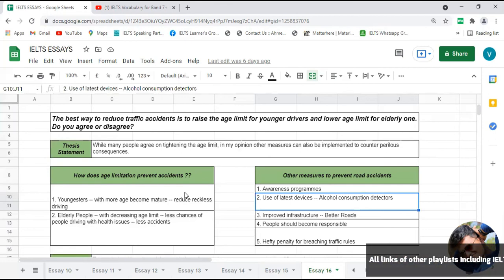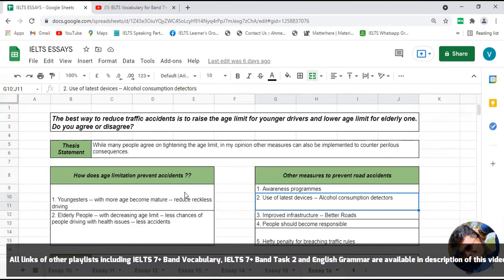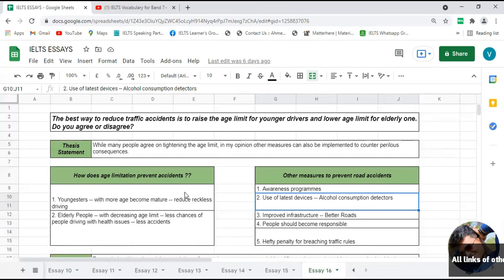The use of this kind of latest device can prevent drivers who have consumed alcohol from driving, and if that is the case, then the chances of accidents would be less. So the second point in the paragraph supporting other measures to handle traffic accidents is the use of the latest devices.